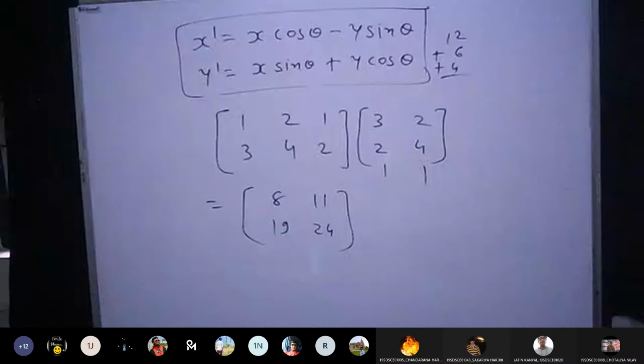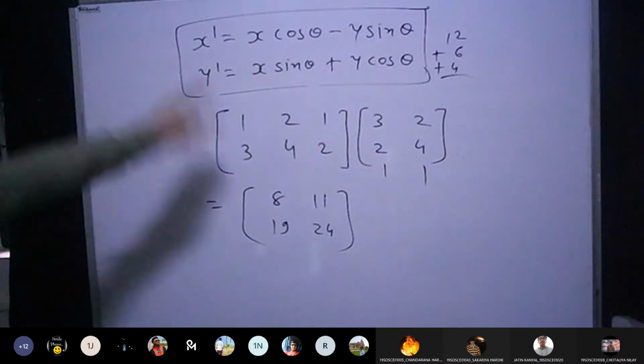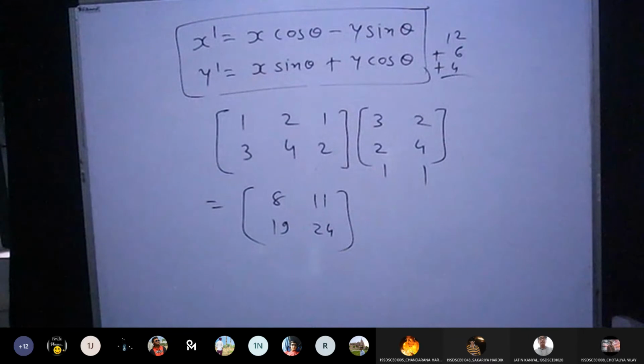So this is what you need to remember. While multiplying two or more matrices, always make sure that the number of columns in the first matrix and the number of rows in the second matrix are equal. Then and only then is matrix multiplication possible. Otherwise, it is not possible. So now you know how to multiply the matrices.